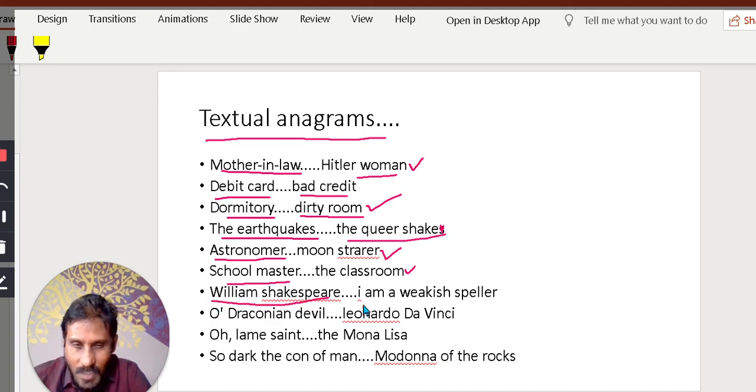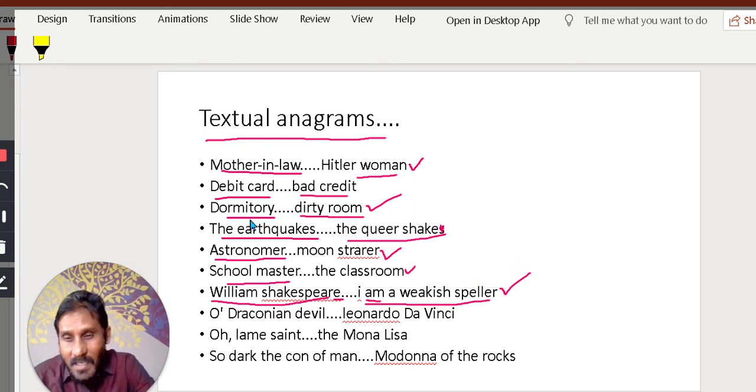William Shakespeare. I am a weakish speller. William Shakespeare is a little bit difficult spelling. This is the spelling of William Shakespeare. So, I am a weakish speller. You create this phrase out of William Shakespeare. Here I am, you are using am. Here in the previous example, we used only I apostrophe am. So depending on the necessity of the words, letters available, you have to create the word.